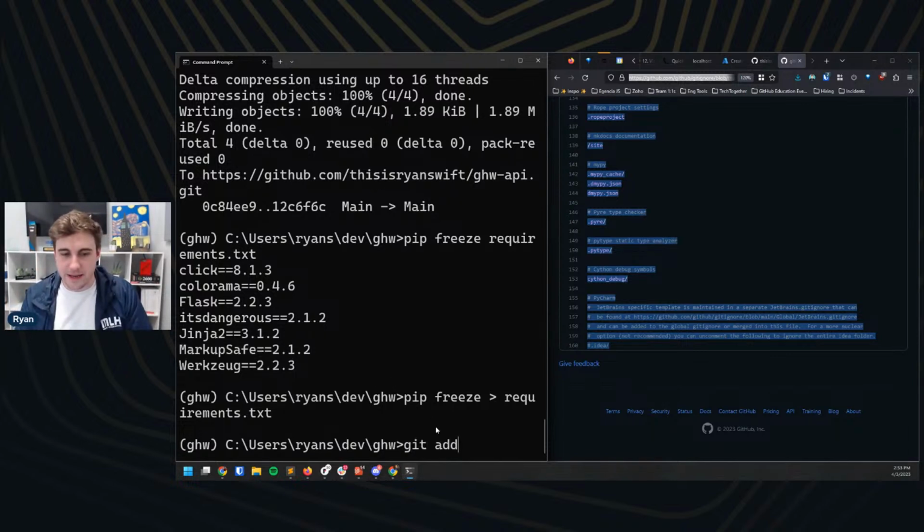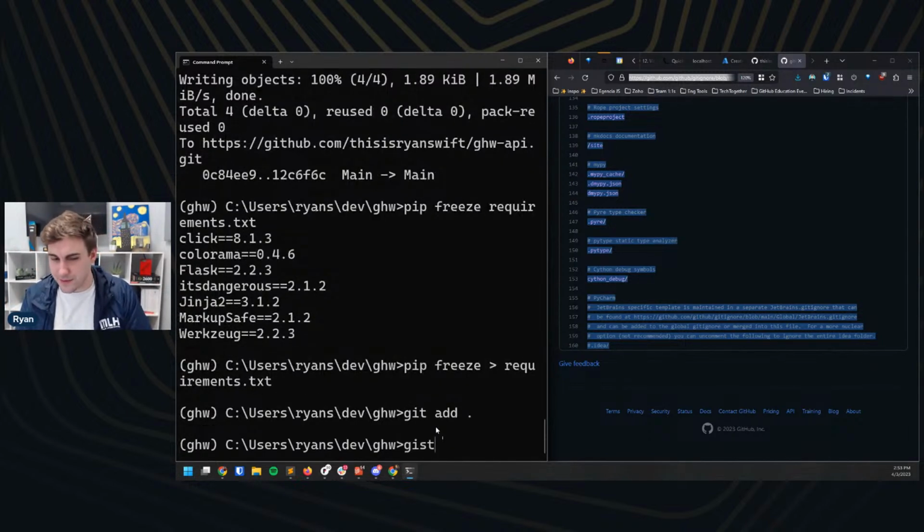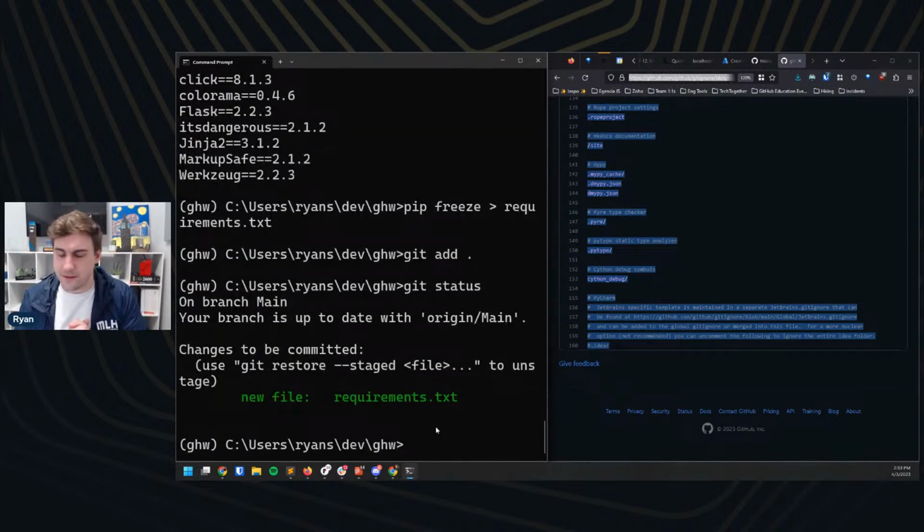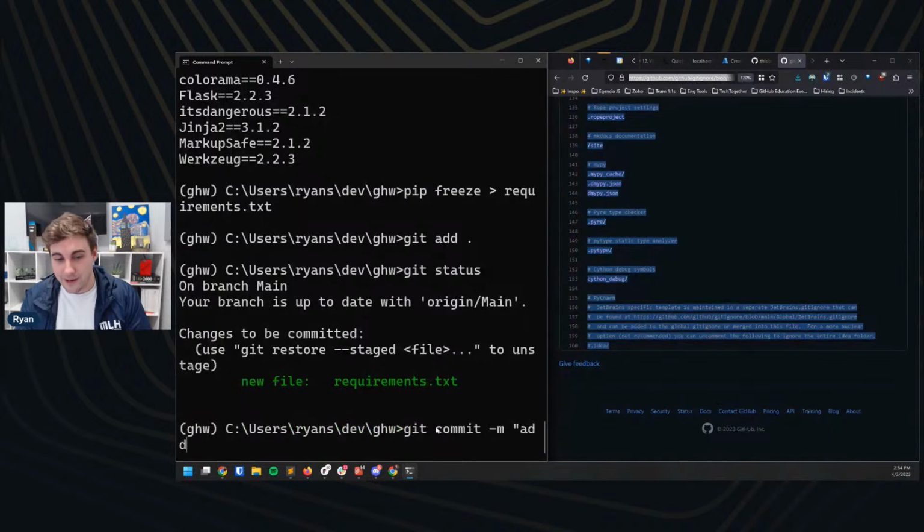So we are going to do git add, and I can do git status to make sure that the things we want to add are there. I'm going to do git commit -m. I'm going to leave a note, and I'm going to say adding requirements.